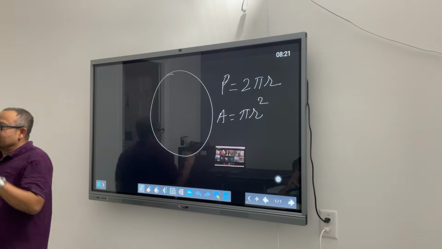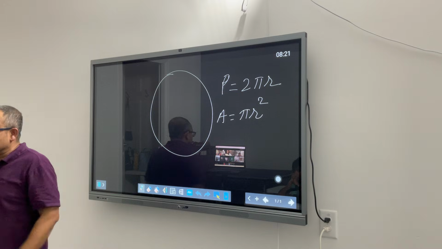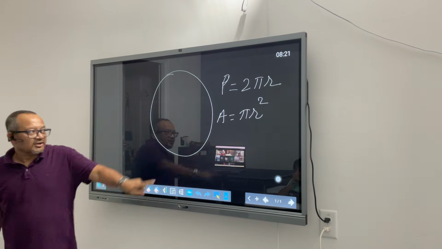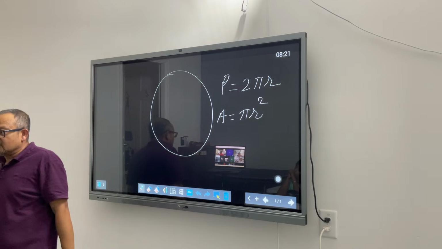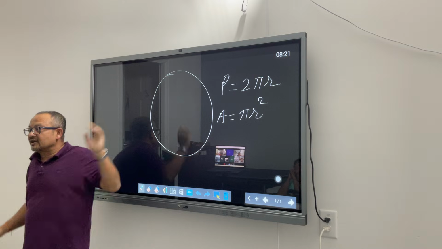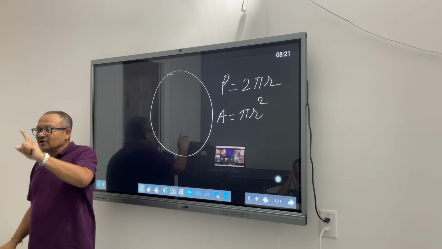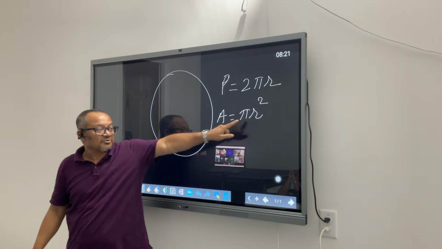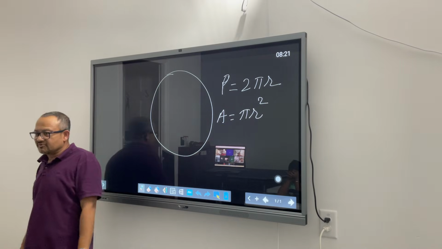So here's the thing. How do you get area? For any shape, you have to multiply 2 sides. I'm just giving you a dirty technique for memorizing the formula. Whenever you are finding area, let's look at the area of a rectangle, length times width. You are multiplying 2 sides. Here you don't have 2 sides, you have only the radius. So you are multiplying the radius by itself. It becomes pi r square.